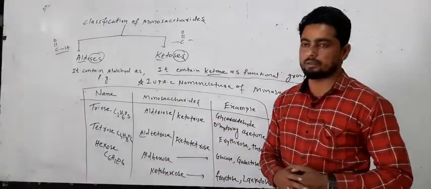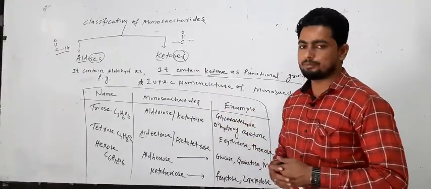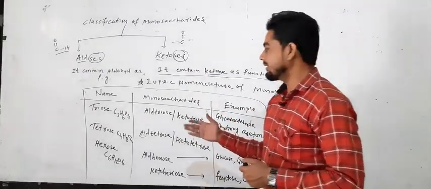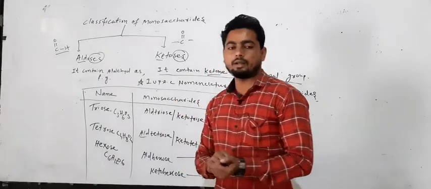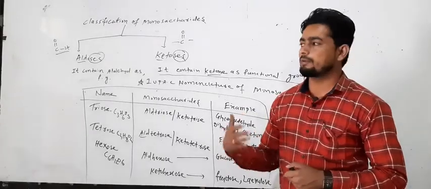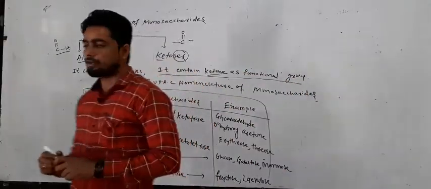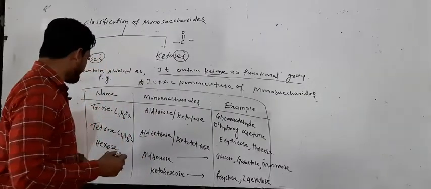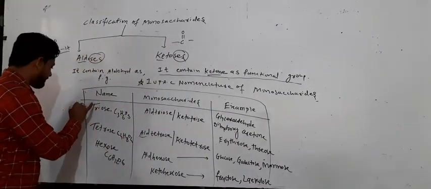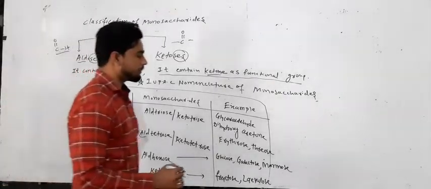And what is the example? So depending upon the name of the given compound, on the basis of how many carbon, 3 carbon, 4 carbon, 5 carbon, 6 carbon. If you take the example of the pentose, example number, we take the first word here, first, second and third. Now we take the example number 4th.